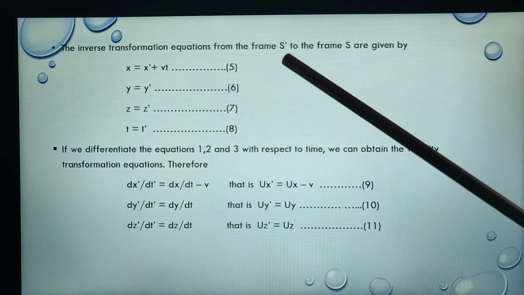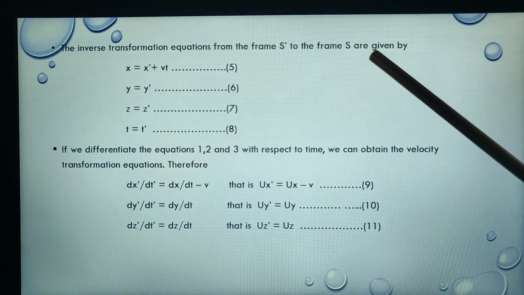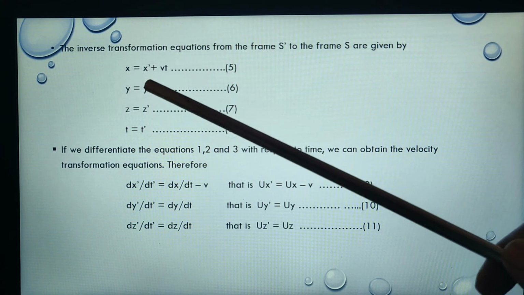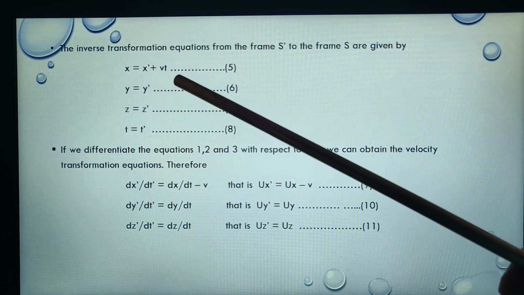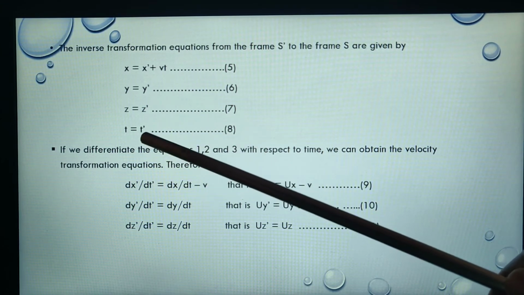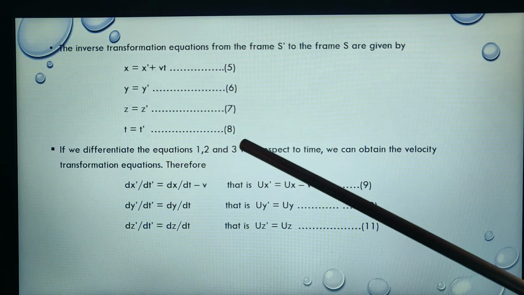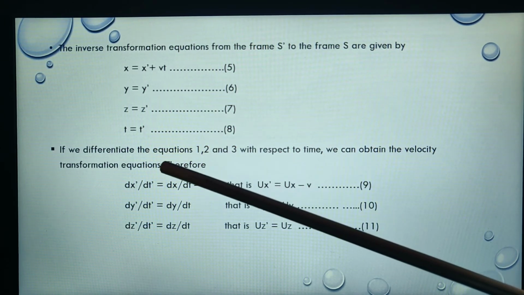The inverse transformation equations from the frame S prime to the frame S are given by x equal to x prime plus Vt, y equal to y prime, z equal to z prime, t equal to t prime. So these are the four equations.